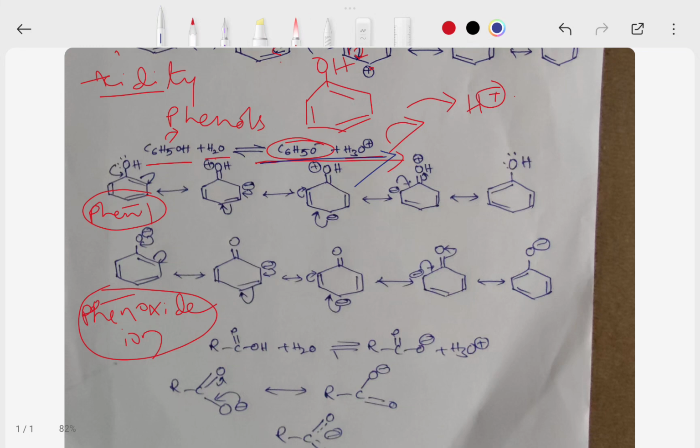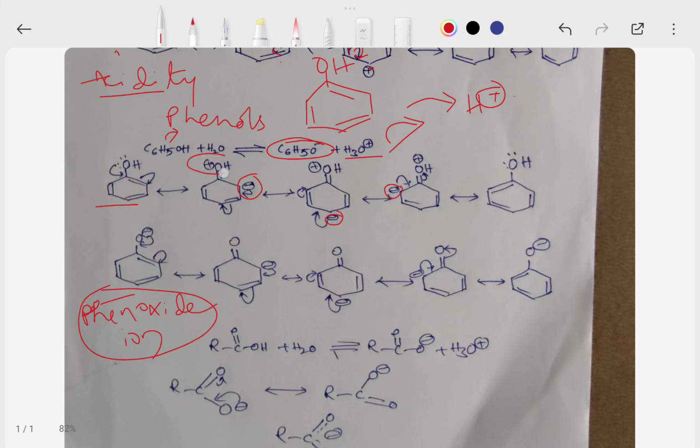So phenols act as proton donors. You can observe these two resonance structures, phenol and phenoxide ions. Also, you can see that phenoxide ions are more stable than phenols. In the phenoxide resonance structures, the negative charge on the benzene ring is delocalized.